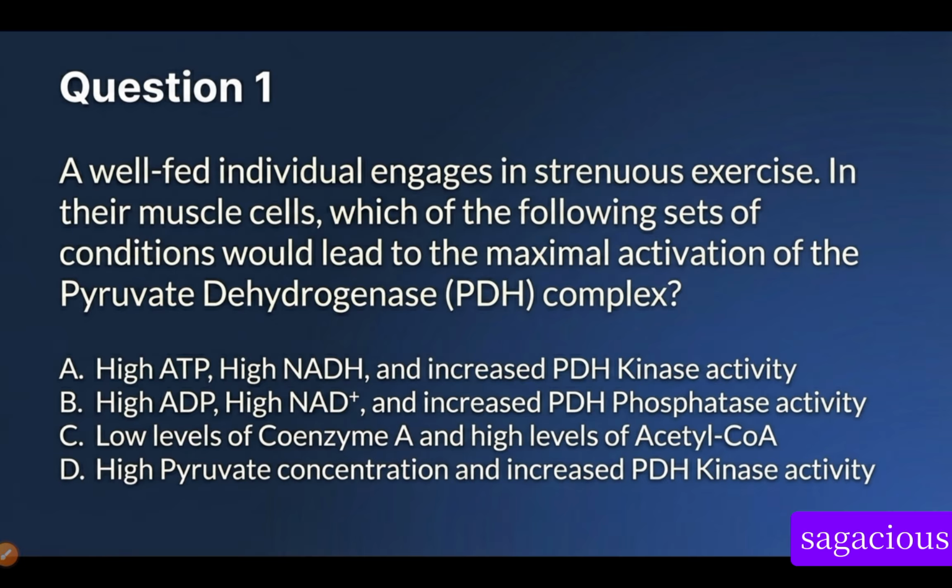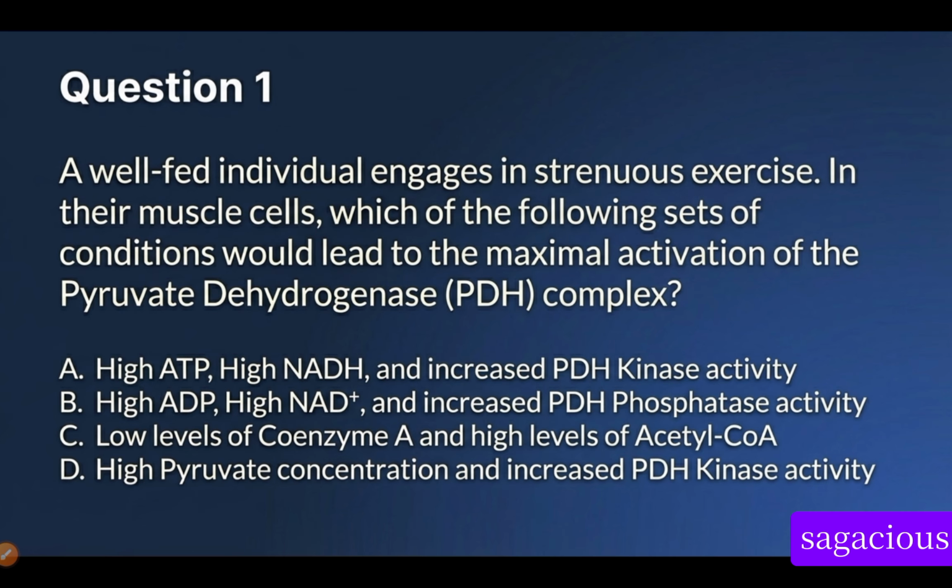Let's recap. A well-fed individual engages in strenuous exercise. In their muscle cells, which of the following sets of conditions will lead to the maximal activation of the pyruvate dehydrogenase complex? So let's go there. A said high ATP, high NADH, and increase in PDH kinase activity. Remember, the question is, which of the following sets of conditions will lead to maximal activation of pyruvate dehydrogenase complex?